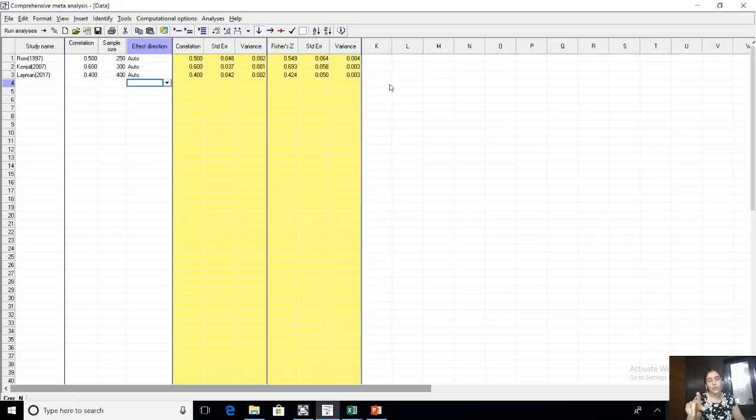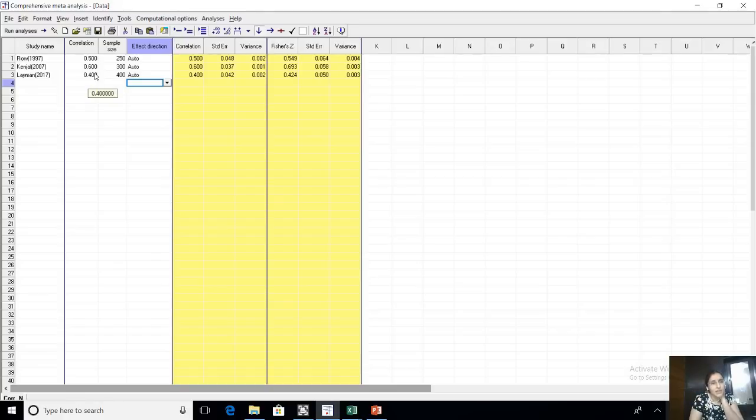Okay, and if you want to study these values further, there are working examples in Borenstein's book. So in Borenstein's book, you will not only find these formulas, you will find working examples also. If you really want to know what the formulas are and how it is done, you can definitely refer to Borenstein's book.